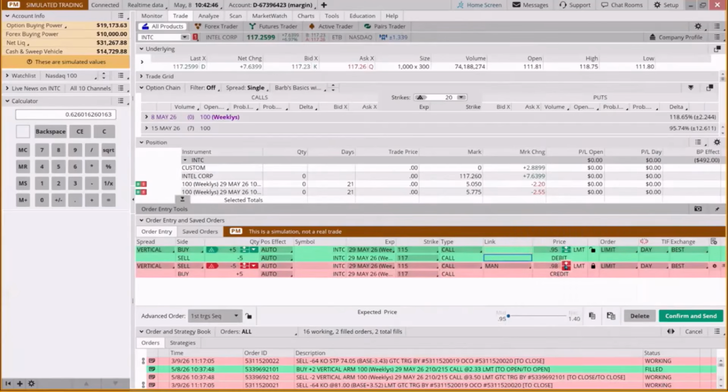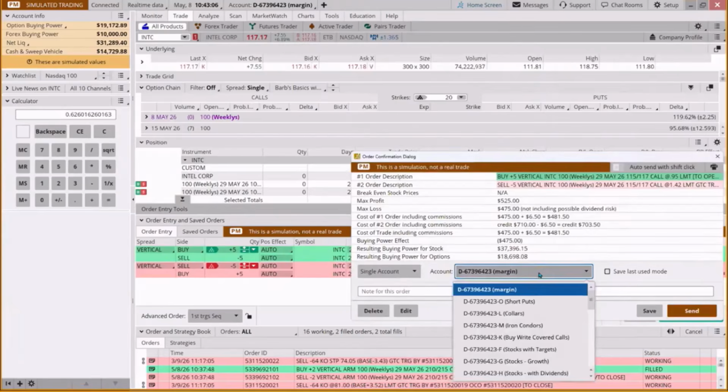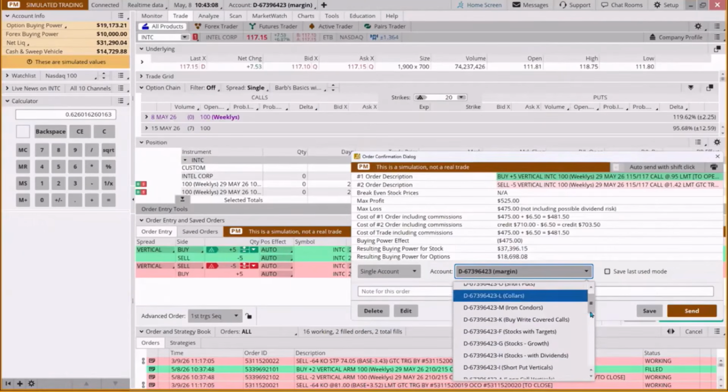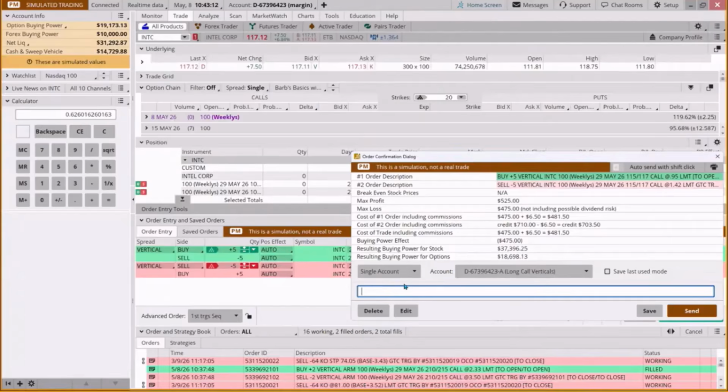So I'm not even going to do the math. I'm going to say 148. That sounds like about, well, okay, 95 times 1.5, 142. So if it gets to 142, we want out. That's a 50% gain. We're leaving 58 cents on the table. Happy to do that. Thrilled to do that. Long call vertical. And we're going to compare it.